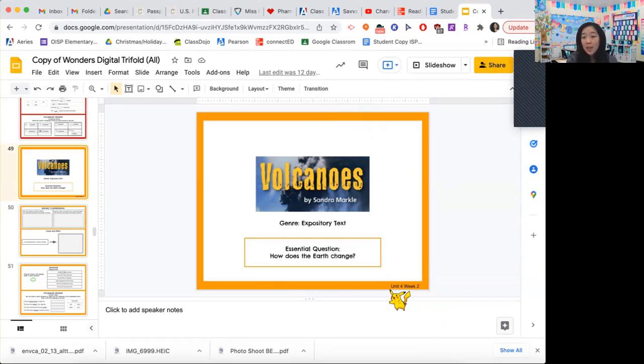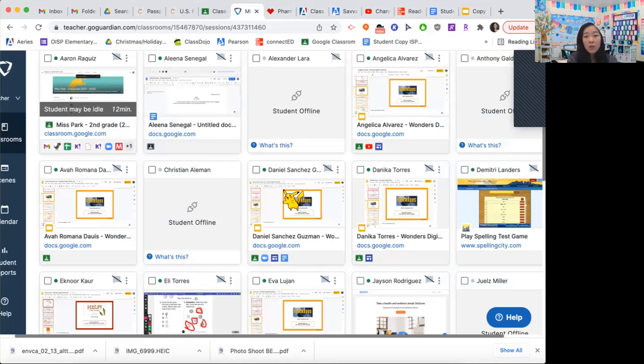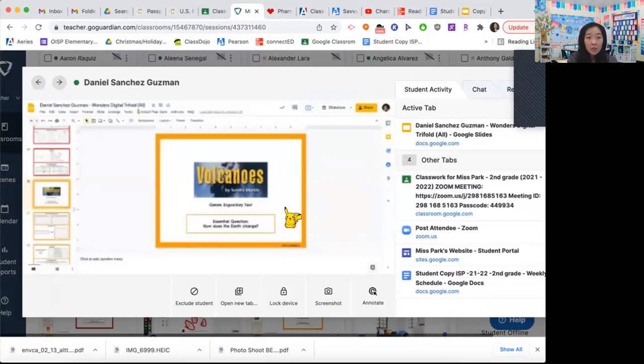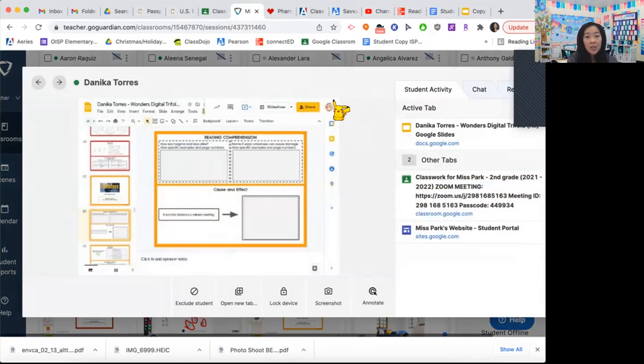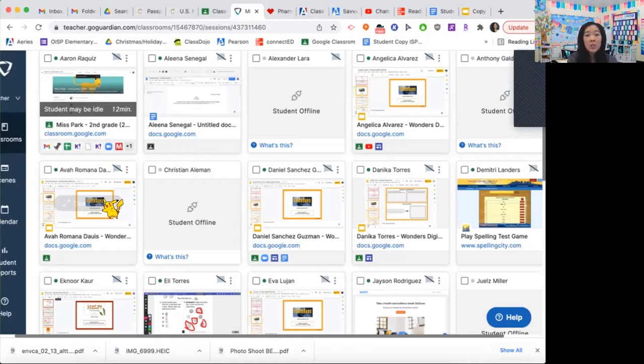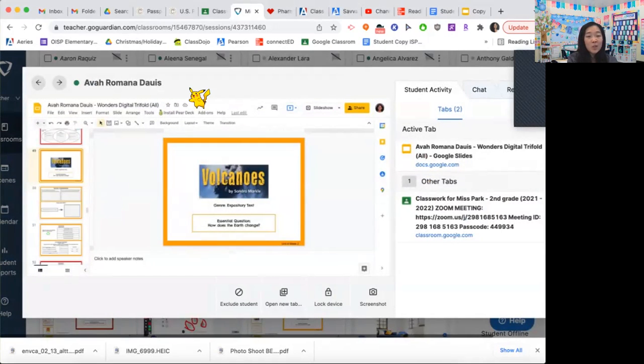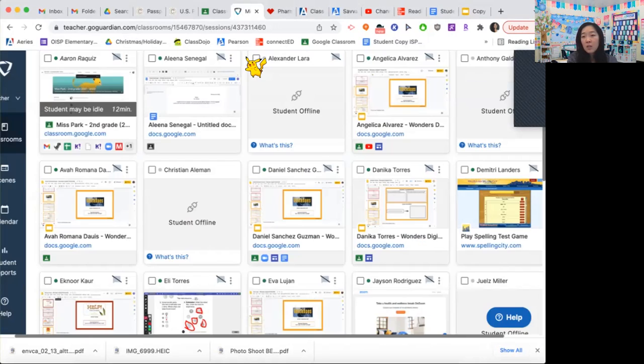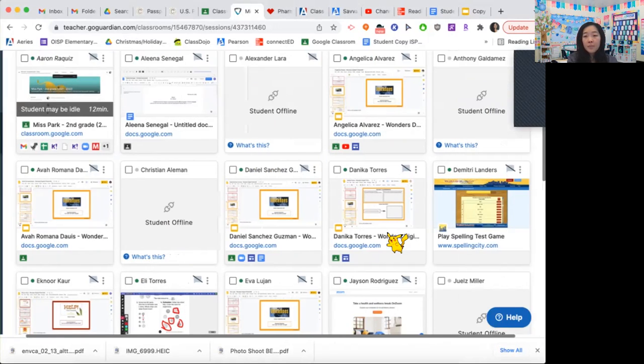It's going to have an orange background. In the bottom, it says Unit 4, Week 2, and it might be around slide 49. You guys might have a different one. Daniel's is on slide 50. Danica's is on slide 50-ish. Ava's is on 49. So it's on either 49 or 50, okay?